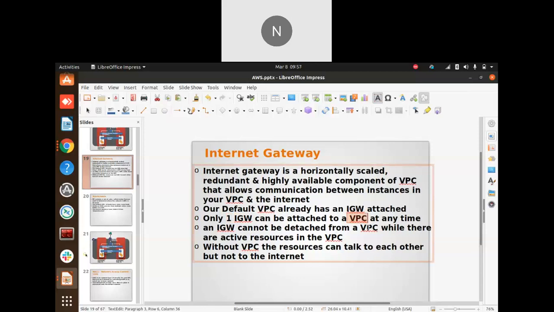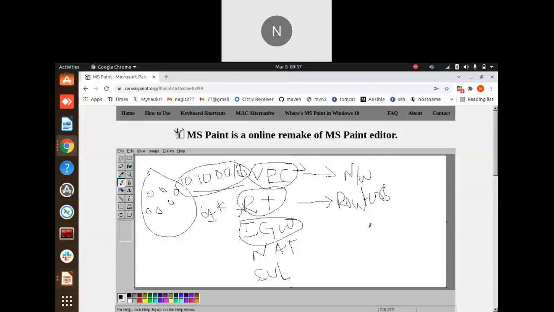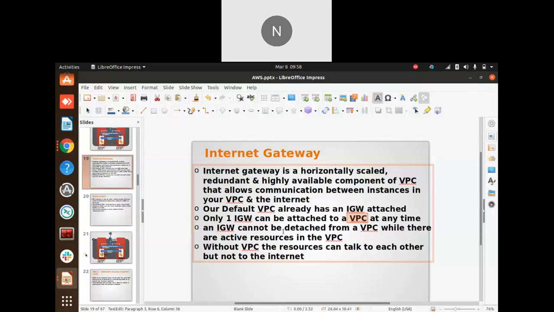Here I showed you only one network. If you want multiple networks, we should create multiple internet gateways and attach each one to a VPC. We can attach only one internet gateway to a VPC, and we cannot attach this internet gateway to other VPCs. That's what the doc is talking about. I will share this doc, and you can refer to it.